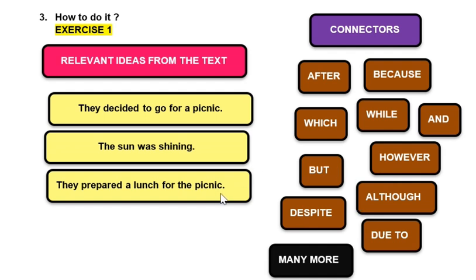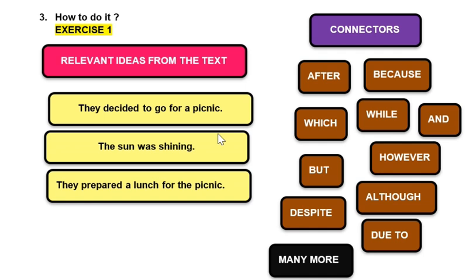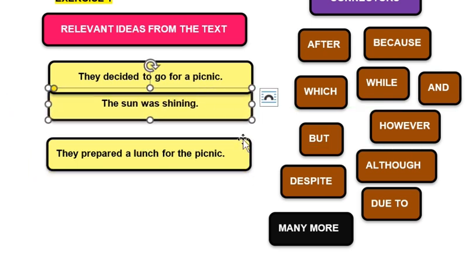So the first thing that you have to do whenever you would like to combine these 3 ideas is to see the relationships among them. You could switch the position. I'm going to show you here. Watch closely. They decided to go for a picnic. The sun was shining. They prepared a lunch for the picnic. Is there some kind of cause and effect? Is there some kind of relationship where one event happens before the other? Here I'm thinking it would be logical that this would happen first.